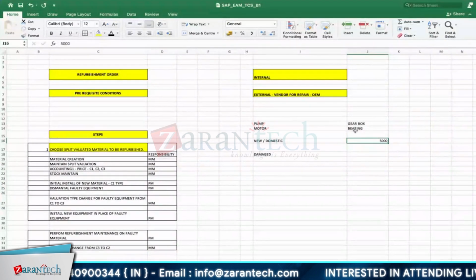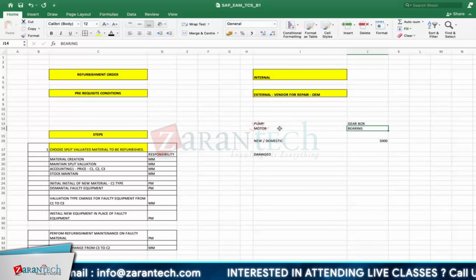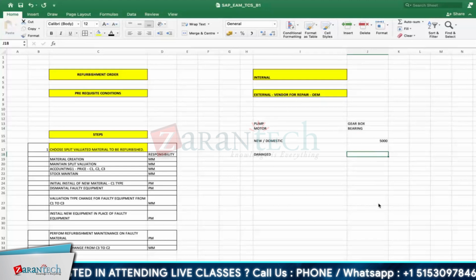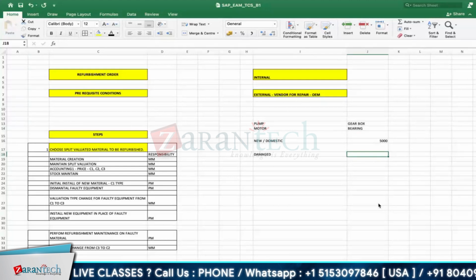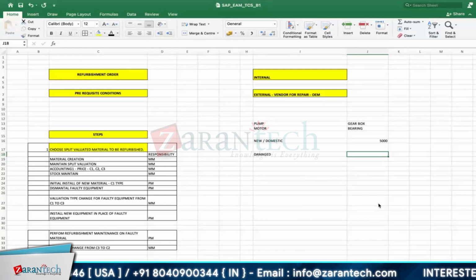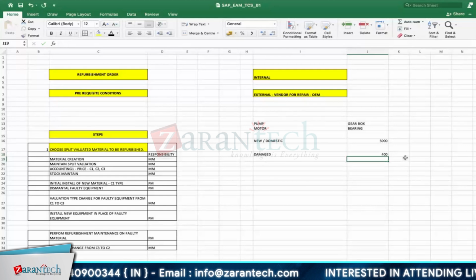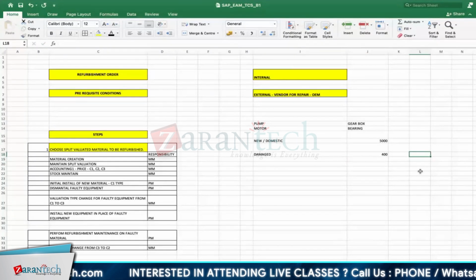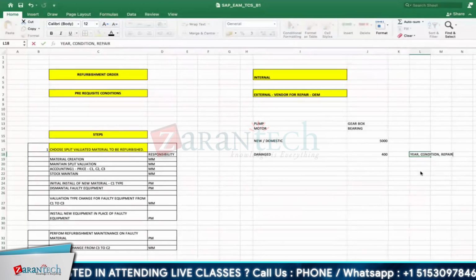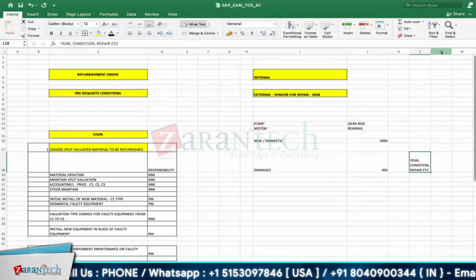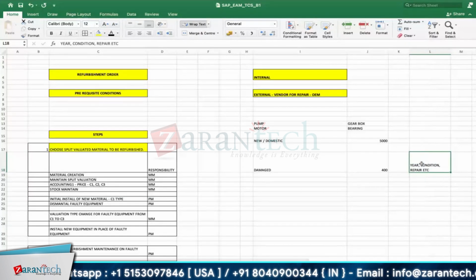Then what will be the price of the motor without this bearing, if it is not running and you cannot repair it? Consider your car: there is an issue with the engine and it is not in a movable condition. What will be the price if we sell it in that condition? Obviously it is based on the depreciation cost, how many years old it is, the condition of that particular material, the repair cost, and so on. All those things the costing team, the material management team, will evaluate and give one price.